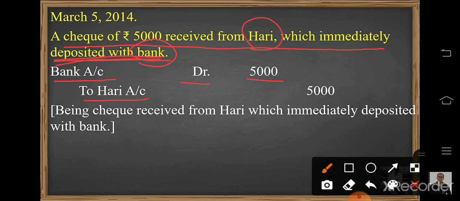So to Hari account 5,000 credited. Now please pay attention, whenever the word check is used, at that time we'll use a bank account. Narration: being check received from Hari, which is immediately deposited with the bank.